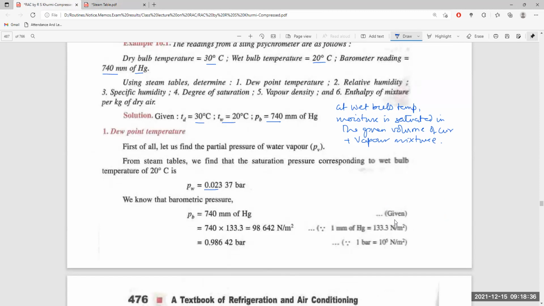Now, the barometric pressure of 750 millimeter of Hg is to be converted into 0.98642 bar by multiplying by 133.3 and dividing by 10 to the power 5. This is the barometric pressure, and the saturation pressure corresponding to wet bulb temperature is given.